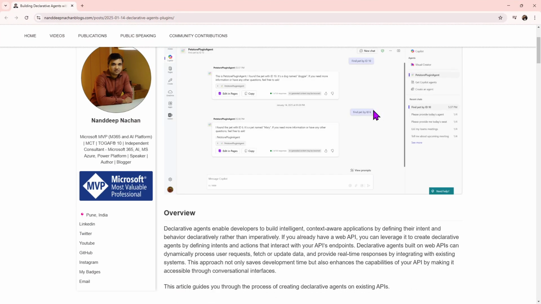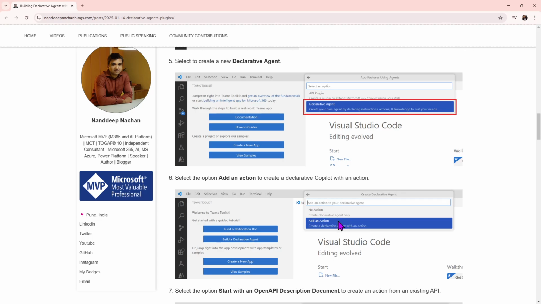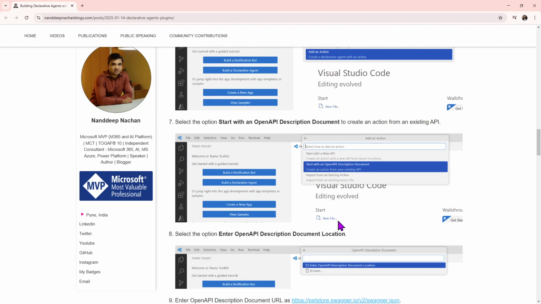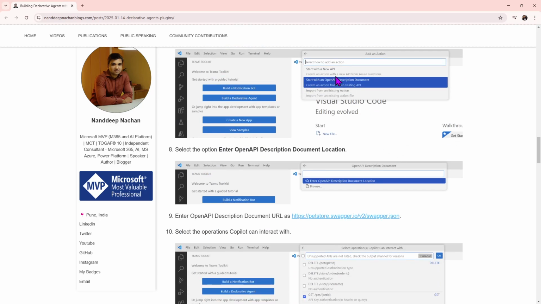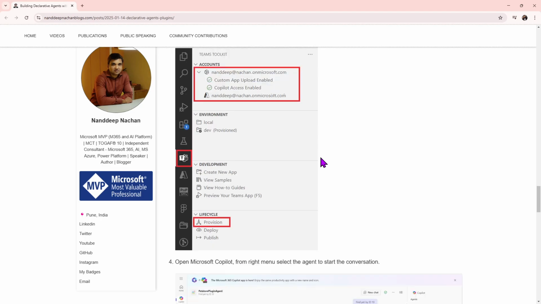So once you create your declarative agent, you can add an action, because now we are going to use actions from those APIs that we have defined. In this case, we will start with either new APIs or any OpenAPI description document, which is your Swagger file. So we are going to start with the Swagger, and these are all of the OpenAPI descriptions that we get, for example, the APIs or operations that we want to use. Here I have just selected the get, and that's it. Our solution will be ready.